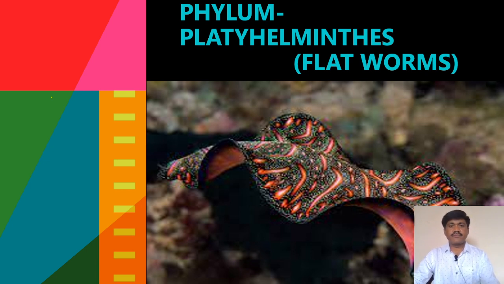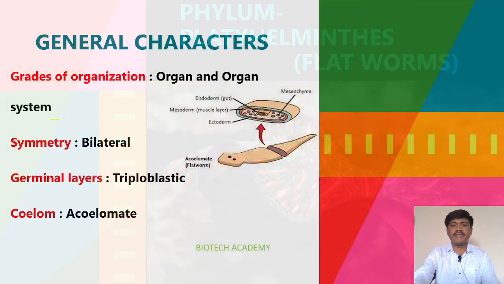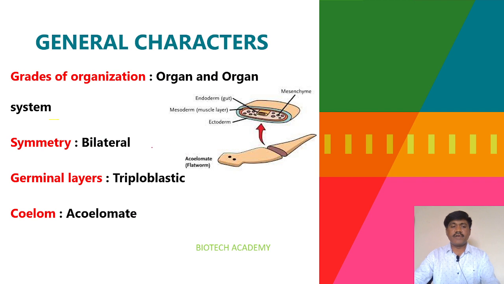Today in this session, we are going to see the fourth phylum, that is Platyhelminthes, from the animal kingdom. First of all, try to understand Platyhelminthes. What is Platyhelminthes? Platyhelminthes means flatworms. Flat means a dorso-ventrally flattened body is there. Helminthes means worm, so that is why they are called Platyhelminthes.